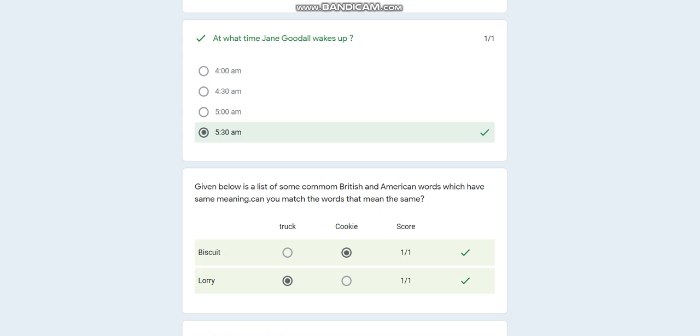Here I have to match the meaning with my question: biscuit means a cookie. So I have matched it with a cookie and got it correct, therefore it is given 1 on 1. Then lorry means truck, so here too it is given 1 on 1. I have got both the answers correct.